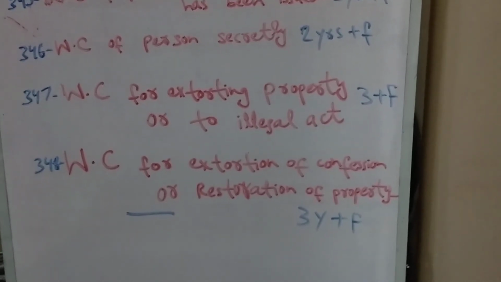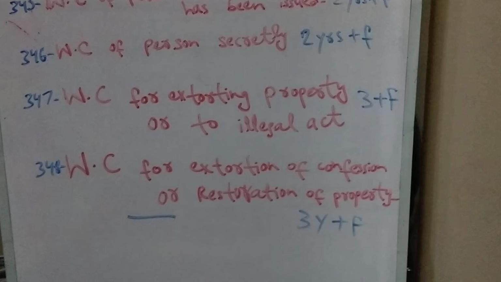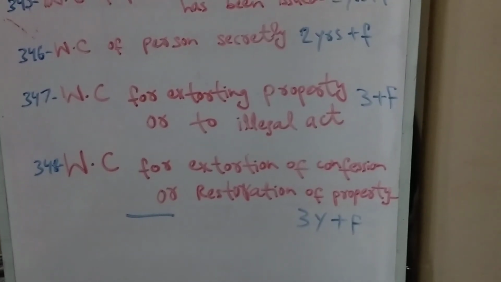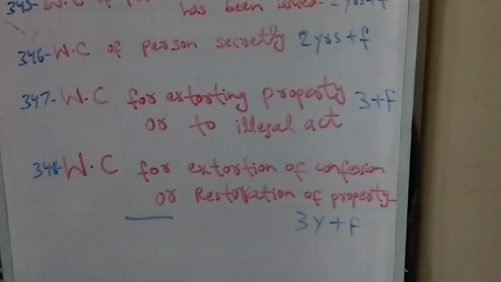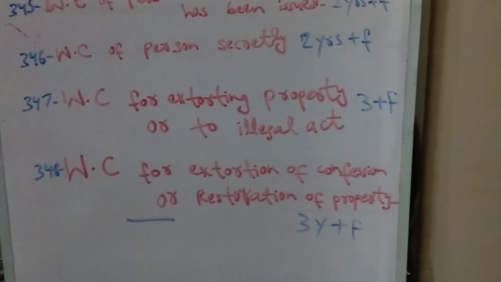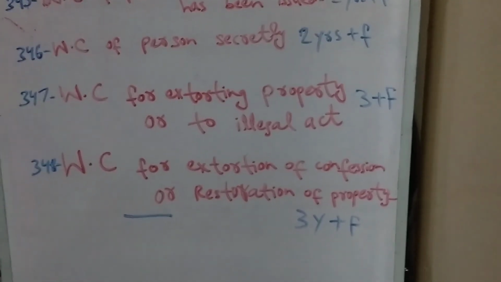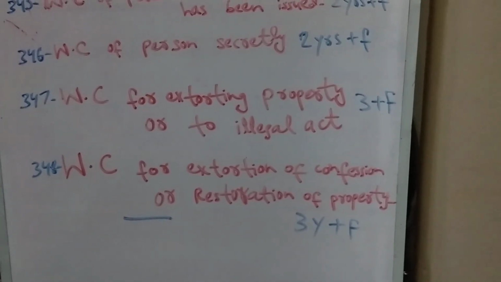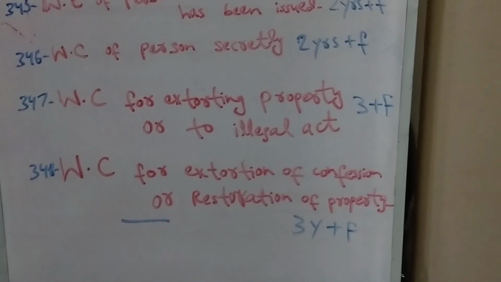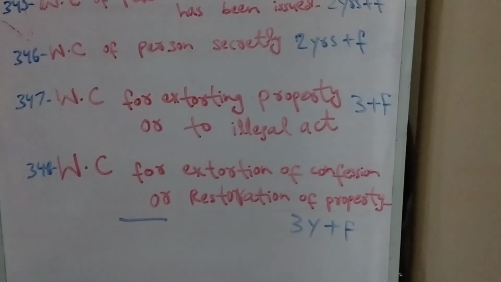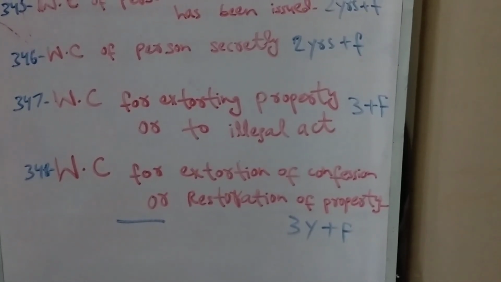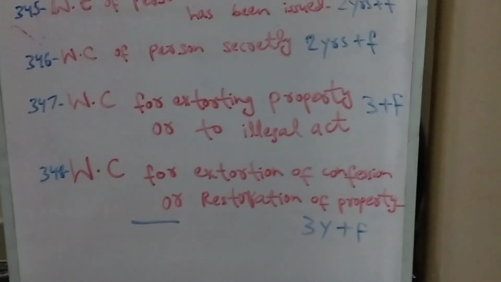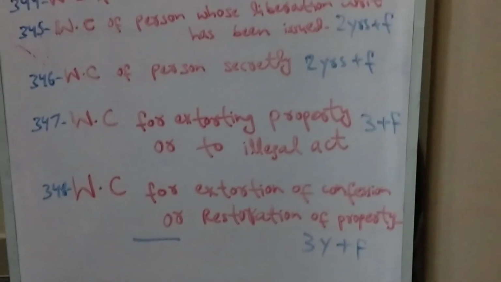Mr. B, harassed and worried, declares in front of the public that he has committed the murder. We say that he has wrongfully confined that person for the extortion of confession. Or a person wrongfully confines a person for restoration of property, to give back property, movable or immovable, or to a person interested in it. He will be liable to 3 years imprisonment and also liable to fine.